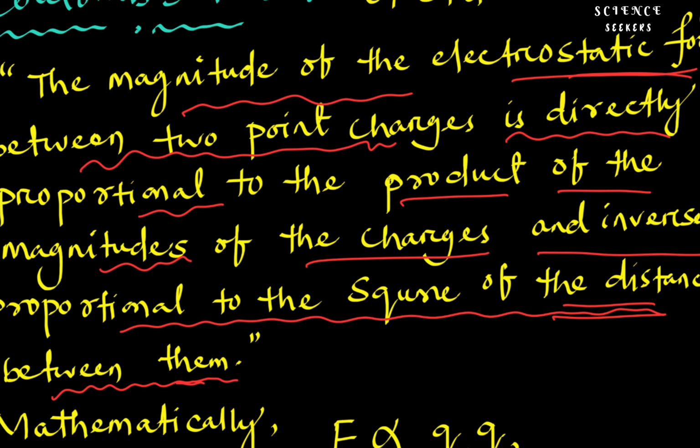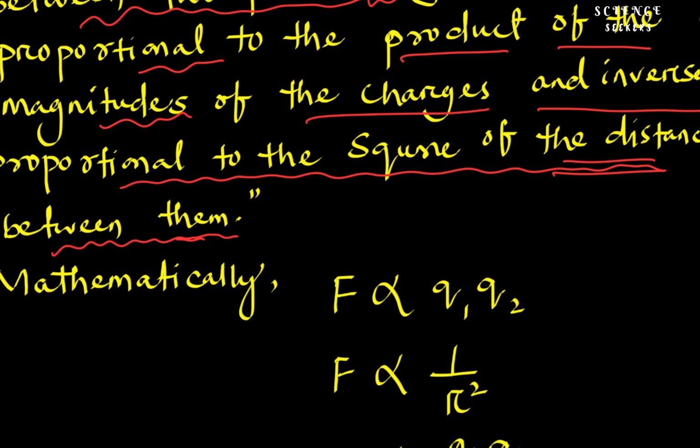The magnitude of electrostatic force between two point charges, let the point charges be q1 and q2, is directly proportional to the product of the magnitudes of the charges. That means electrostatic force F is directly proportional to q1 and q2, and inversely proportional to the distance between them.